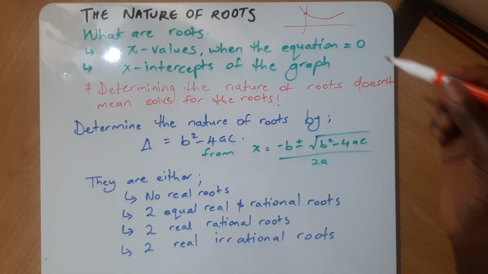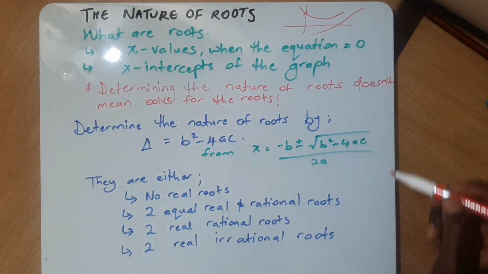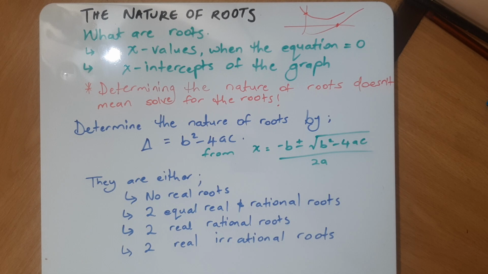But if the graph came maybe like that, then we could see it has an x-intercept. So when we say the x-intercepts of the graph, those are the roots we're talking about, not the y-intercepts, okay?